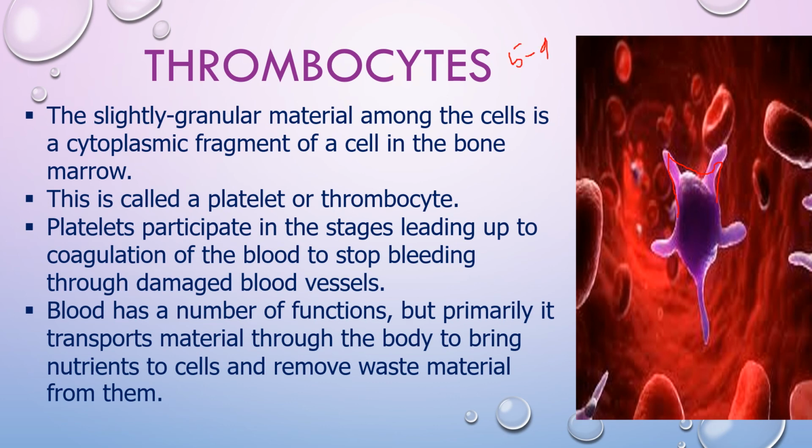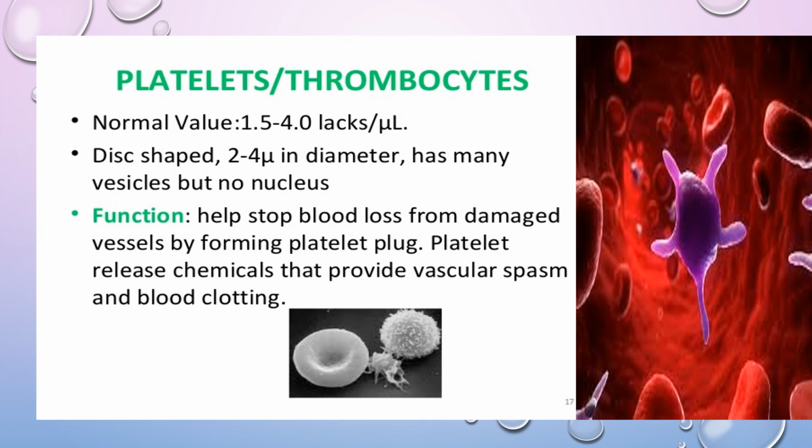They produce a protein called thromboplastin, which plays a key role in blood clotting. They adhere to the damaged endothelial lining of capillaries and seal minor vascular openings at the time of injury. So the platelets help in stopping the bleeding at the time of